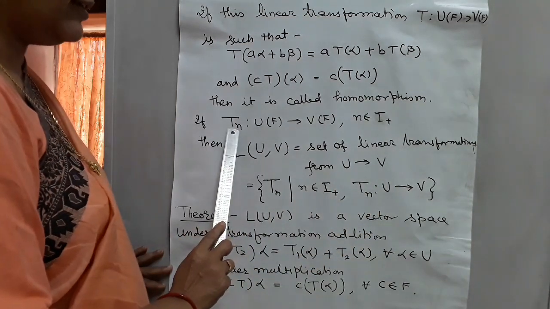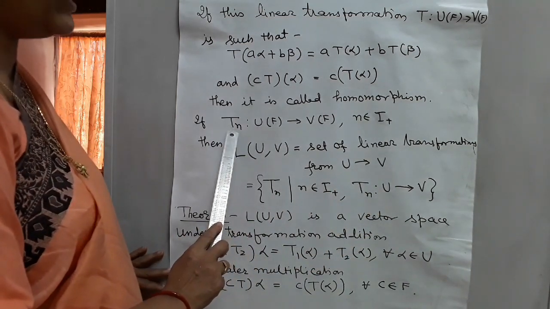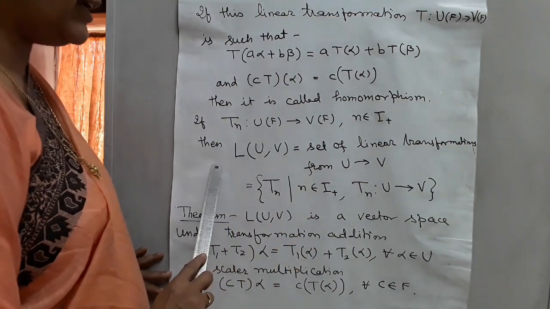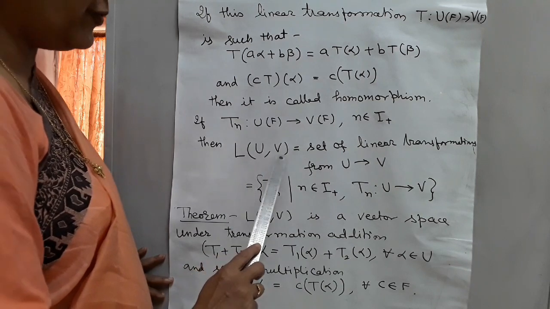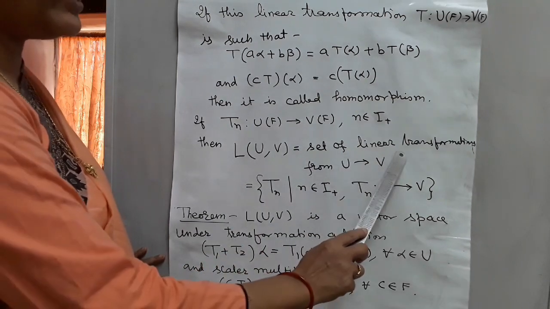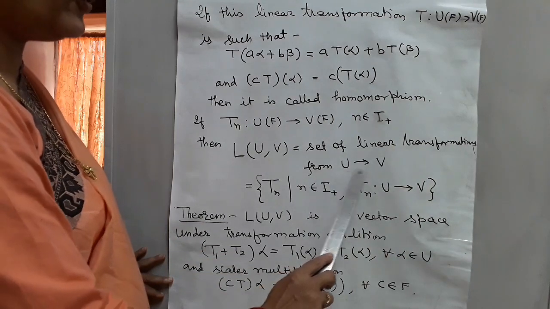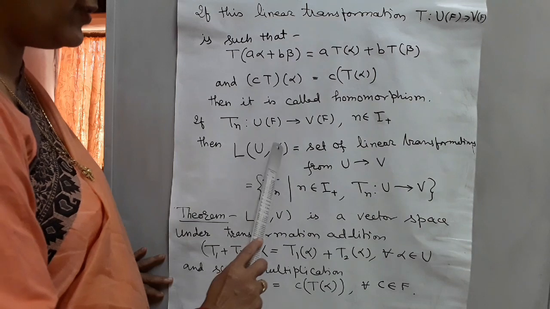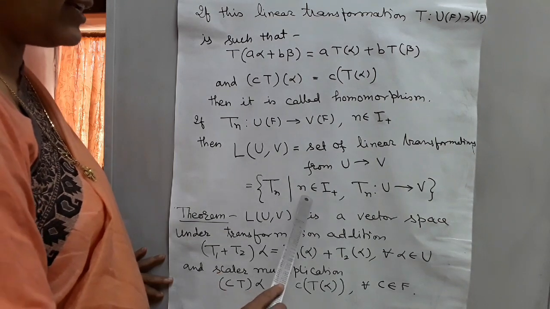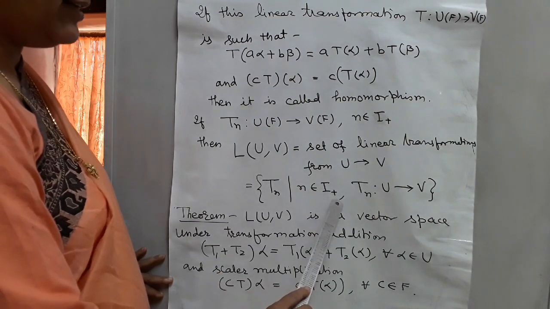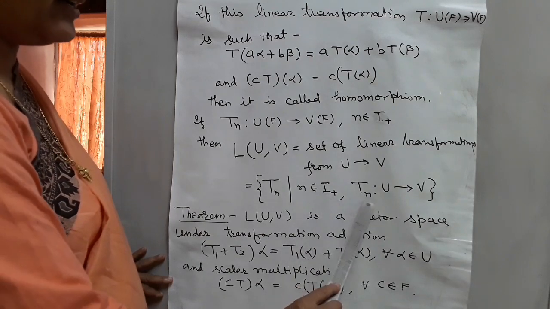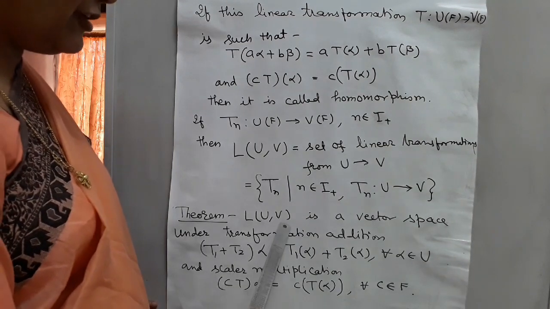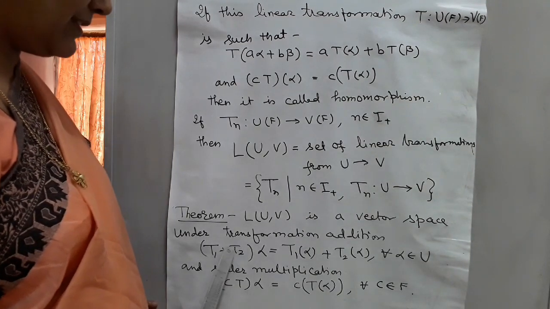If Tn, it means there are so many homomorphisms from U(F) to V(F), then we can define a set L(U,V), the set of linear transformations from U to V, equal to Tn such that n belongs to I plus, it means 0, 1, 2 and so on, Tn from U to V. Theorem: this L(U,V) is a vector space.